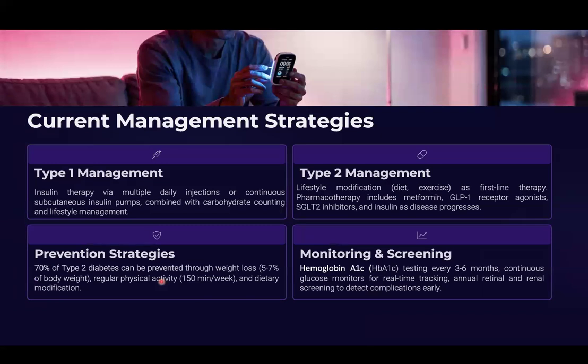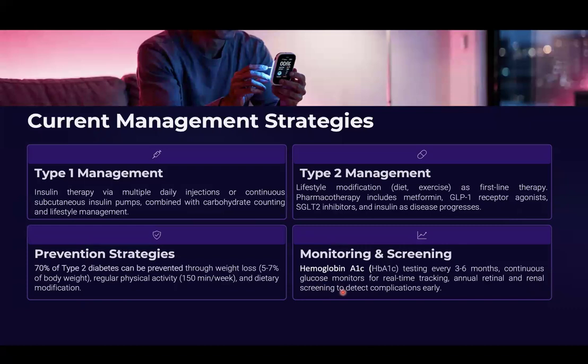So, how is diabetes managed today? Type 1 management is mostly insulin therapy, continuous subcutaneous insulin injections, which these days also combine carbohydrate counting, in addition to lifestyle management. For type 2, lifestyle modification becomes important, diet and exercise, and some pharmacotherapies as first line therapy. 70% of type 2 diabetes can be prevented today through weight loss, regular physical activity of at least 150 minutes per week, and dietary modification.